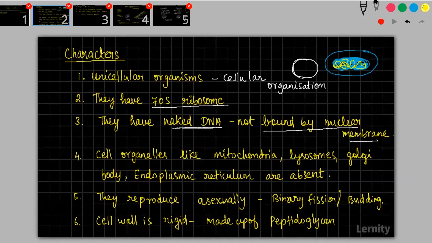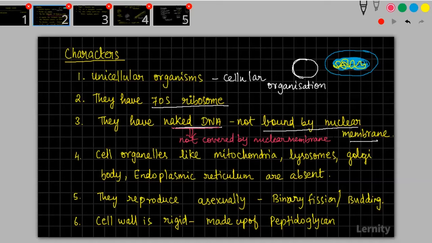Someone is asking me, what do you mean by naked DNA? The word naked DNA means not covered by a nuclear membrane. That is the meaning of naked DNA.